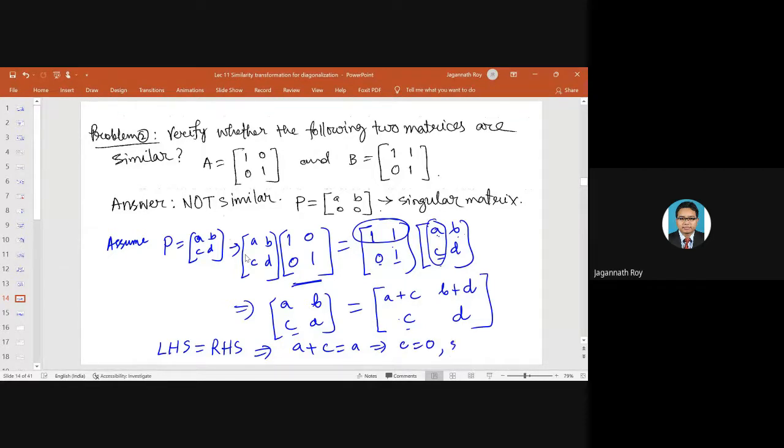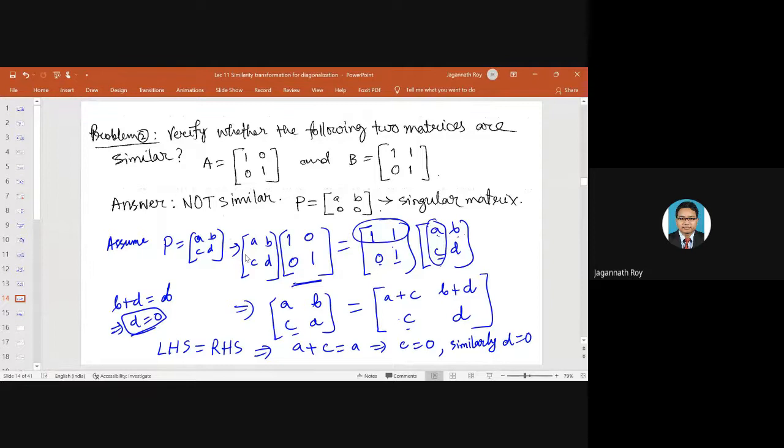Similarly, B plus D is giving you B, so B minus B becomes D equals 0.